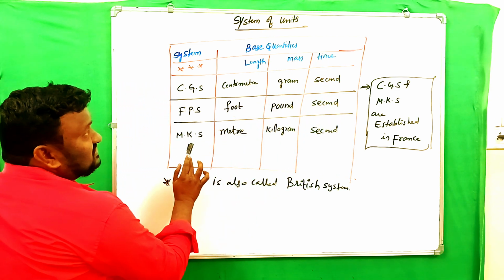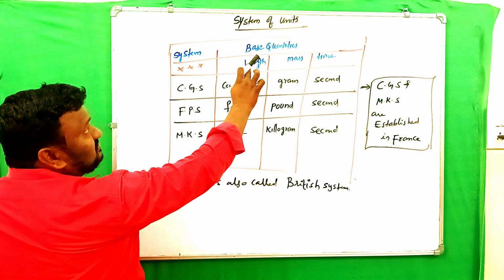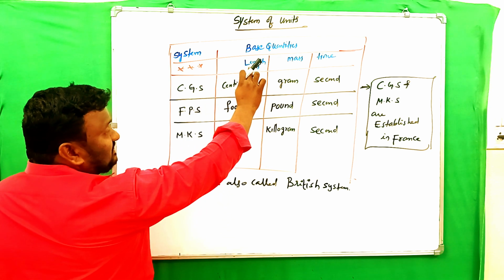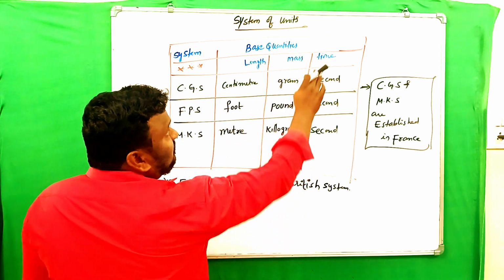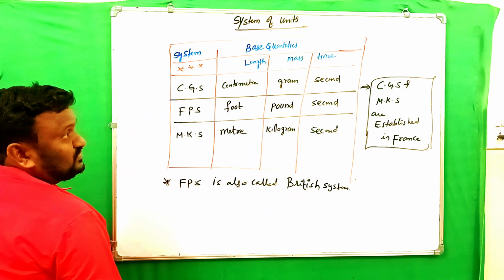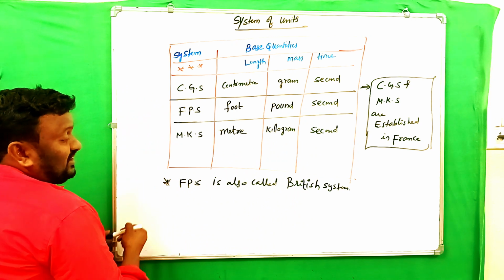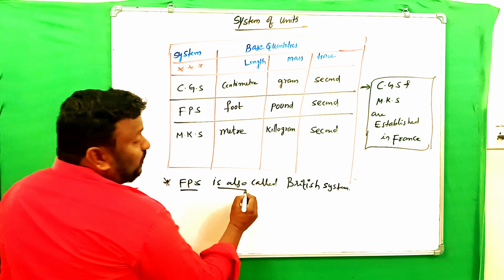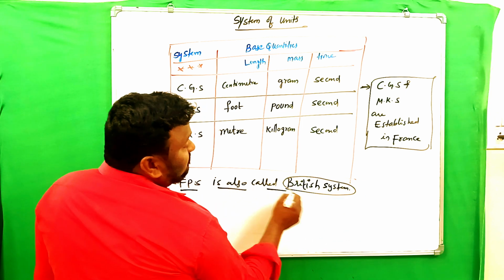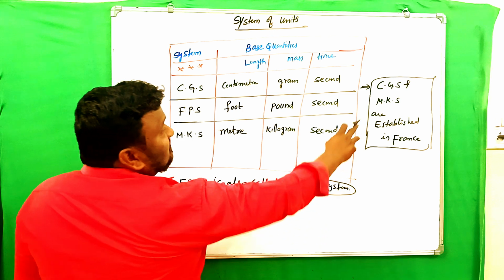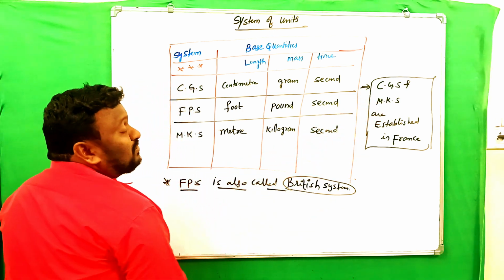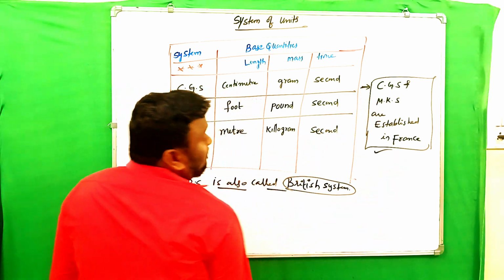And according to MKS, length meter, mass kilogram, time second. So dear students, here FPS is also called the British system, and CGS, MKS were established in France.